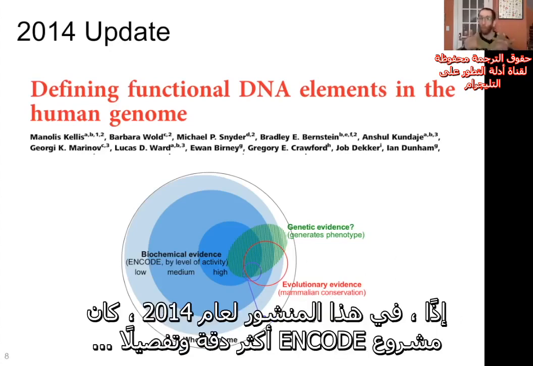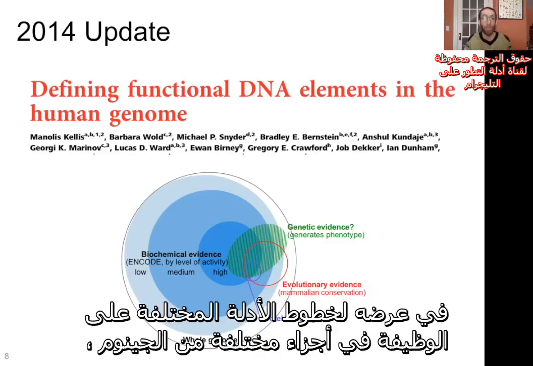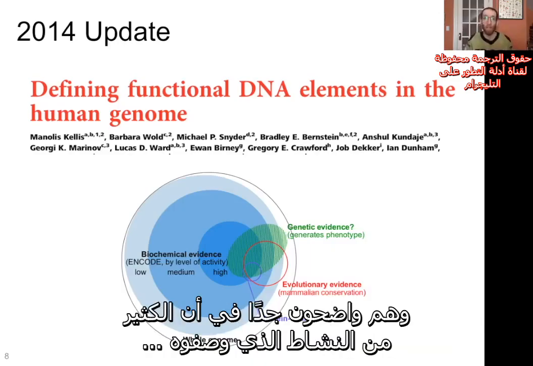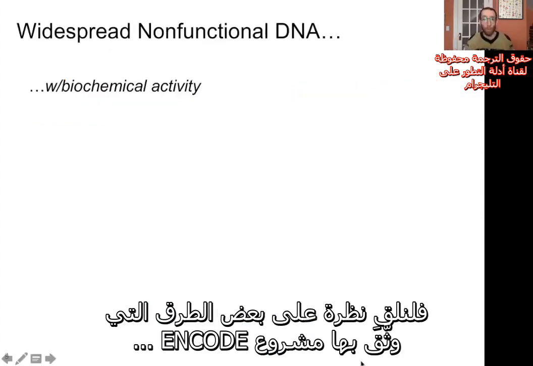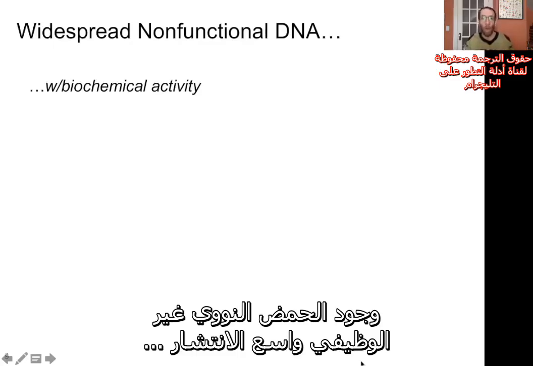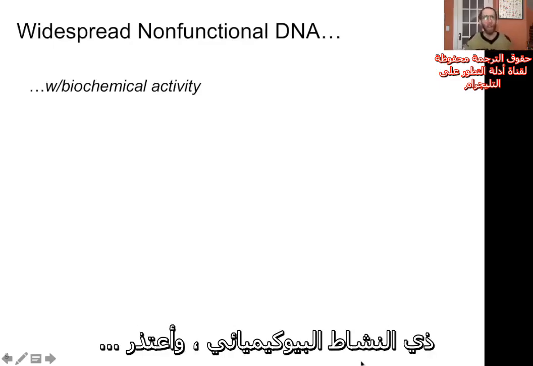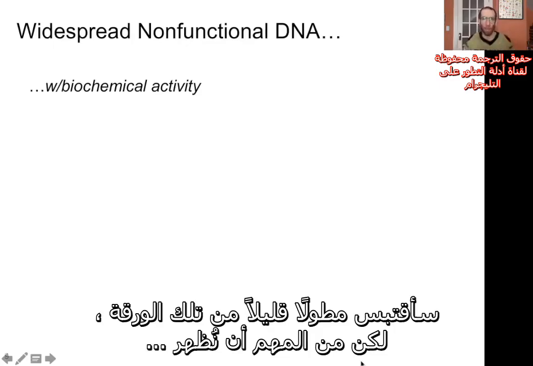So in this 2014 publication, ENCODE was much more nuanced in their presentation of the different lines of evidence for function in different parts of the genome, and they're very clear that much of the activity that they describe is actually not strong evidence for a selected function in that region of the genome. So let's look at some of the ways ENCODE documented widespread non-functional DNA with biochemical activity. And I apologize, I'm going to quote at length from that paper a little bit, but it's important to show exactly what language ENCODE is using and what it means.